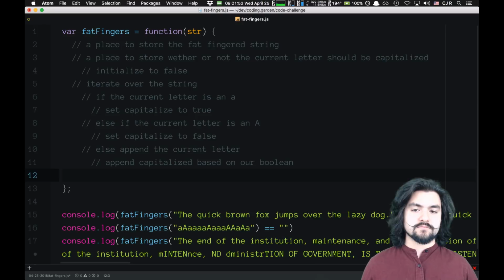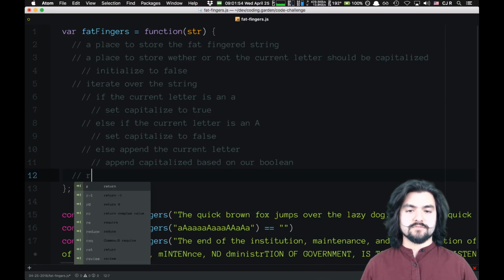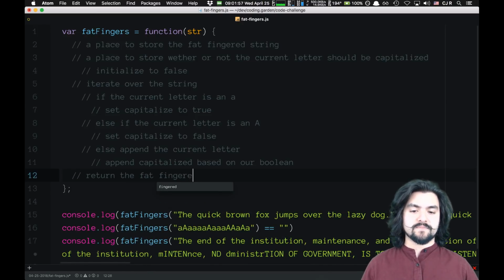Cool. And then lastly, we'll return the fat-fingered string.